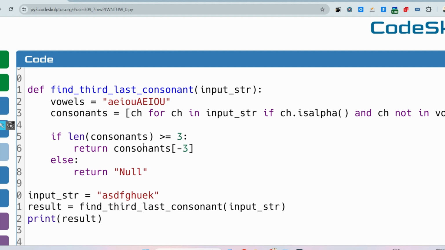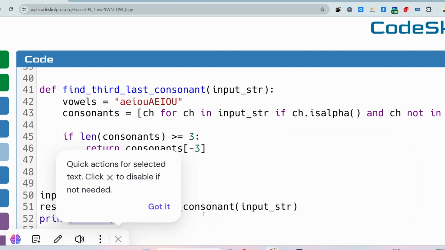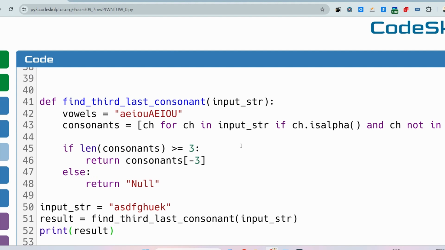We have followed the same way to solve. In the main, we have hard coded the string, and we are getting the character which is being returned by this function, and printing the result, nothing else. So basically we will only implement the logic whatever we have used in Java.